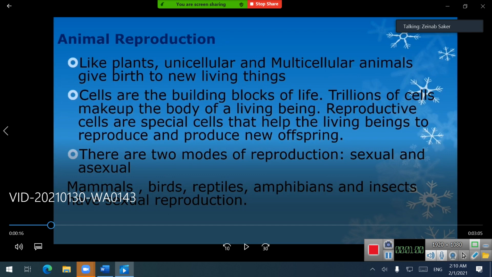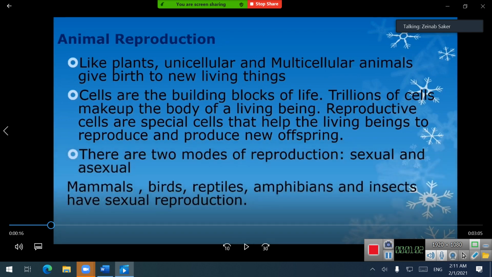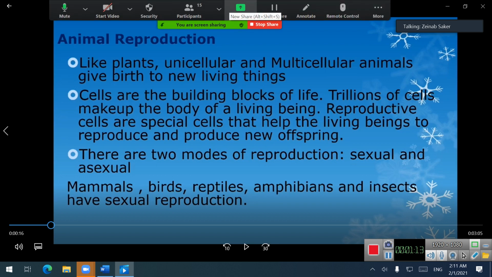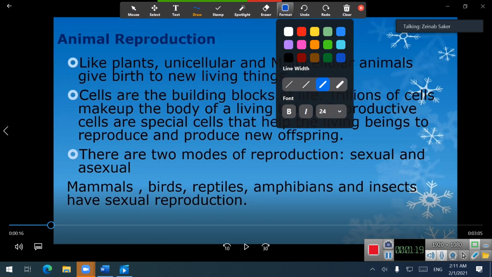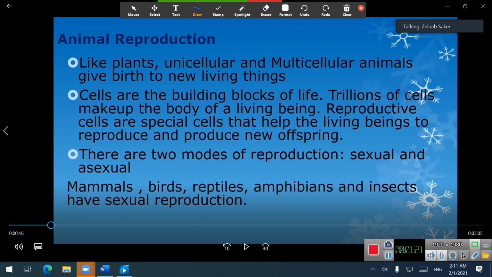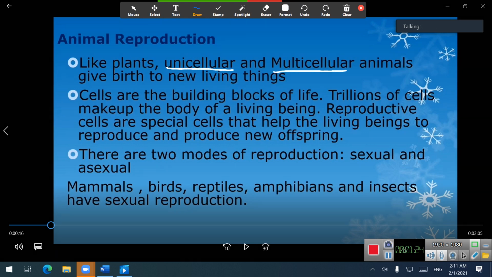Okay teacher, for example in this first slide, of course we have the title which is animal reproduction. Like plants, it means as plants, unicellular and multicellular animals give birth to new living things. Unicellular, as we said before, are made of a single cell, while multicellulars have two or more cells.